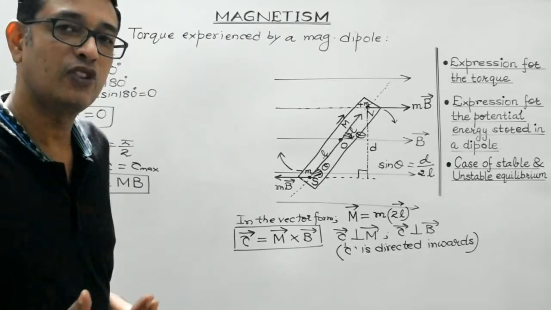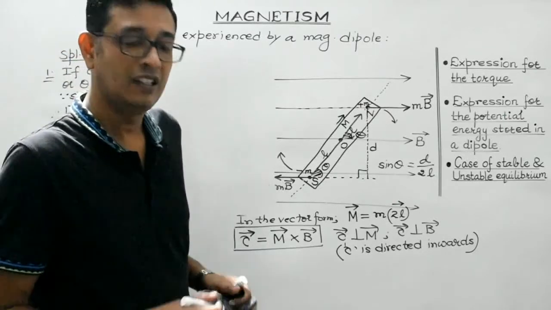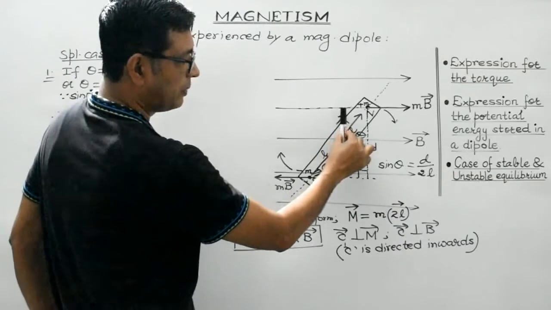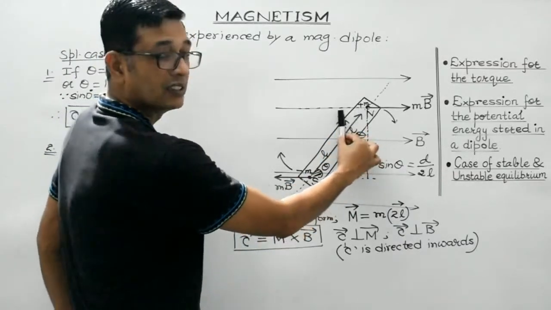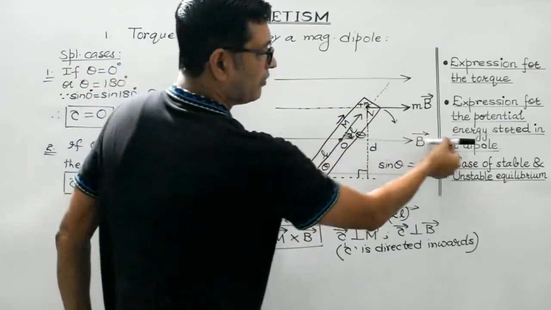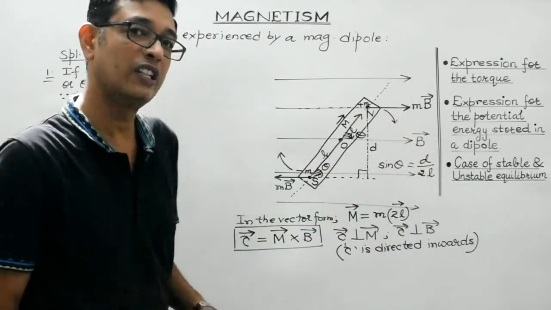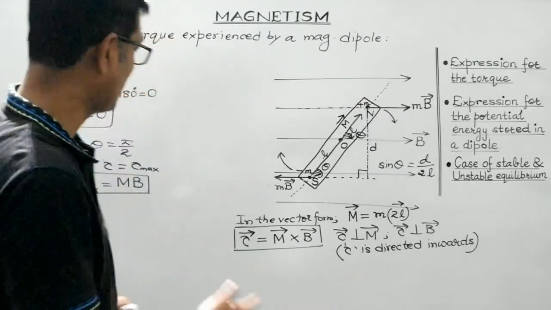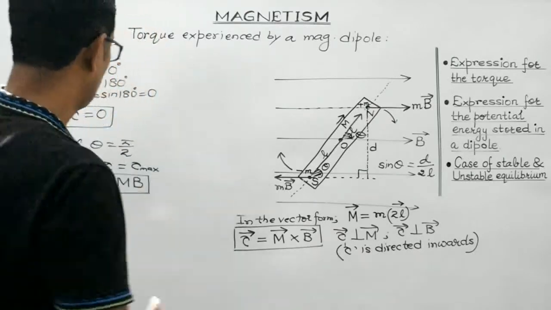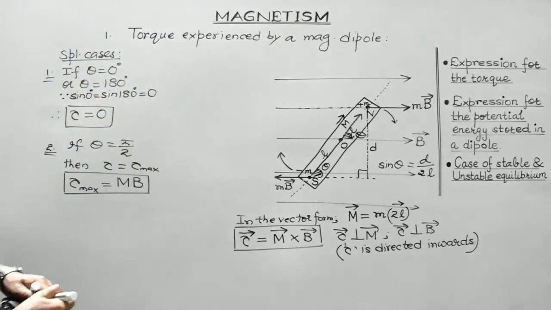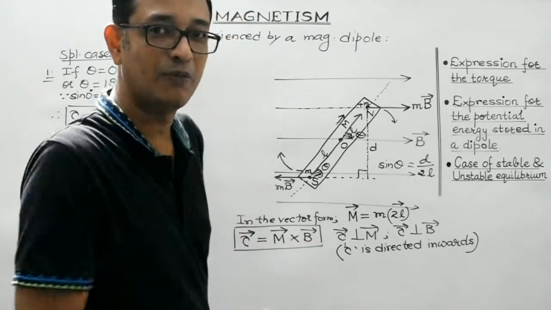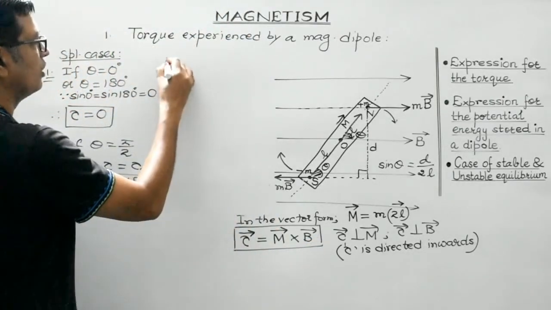And what's the condition for the dipole to experience maximum torque? It will be experiencing maximum torque when the dipole is placed like this. Its orientation is like this. That is, when the dipole is placed perpendicular to the direction of the magnetic field, then this dipole will experience maximum torque. And maximum torque is mB. Clear, students? I hope it's pretty clear, right? Another thing, students, by using this expression, we can define magnetic moment as well. Look, this is the formula, right?